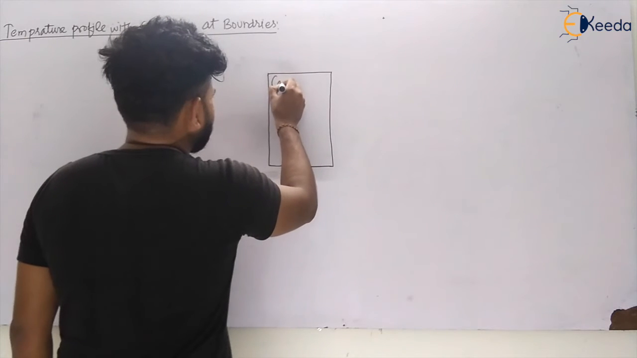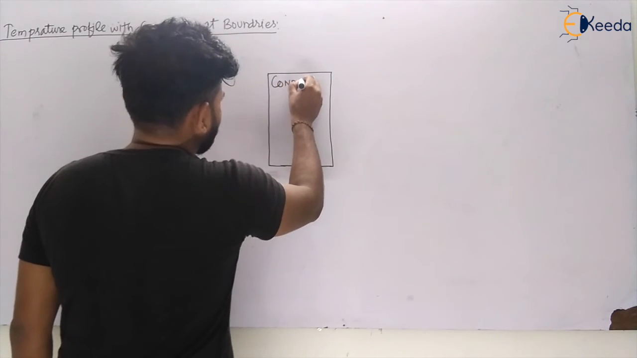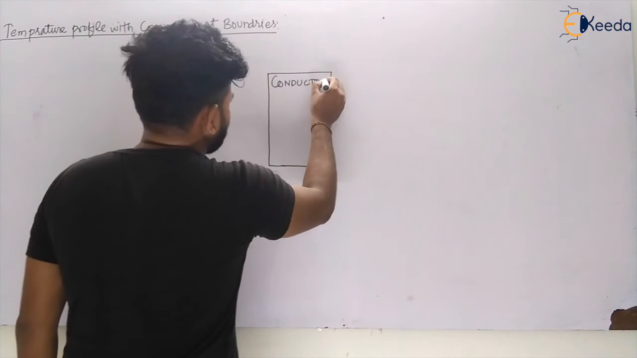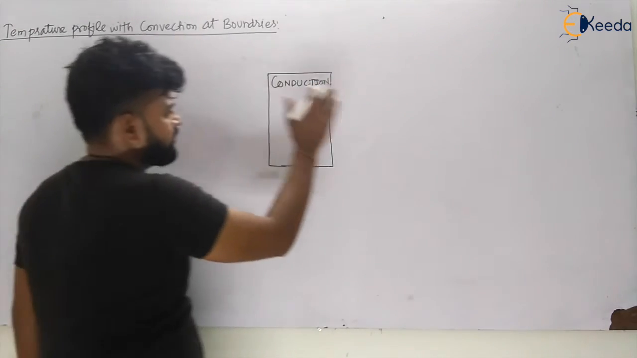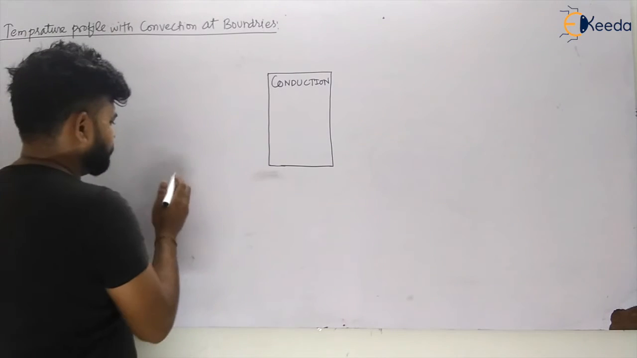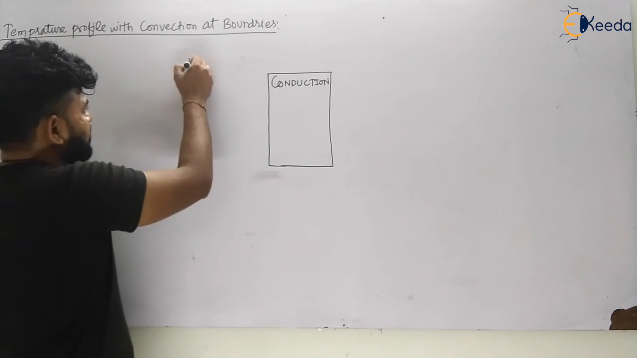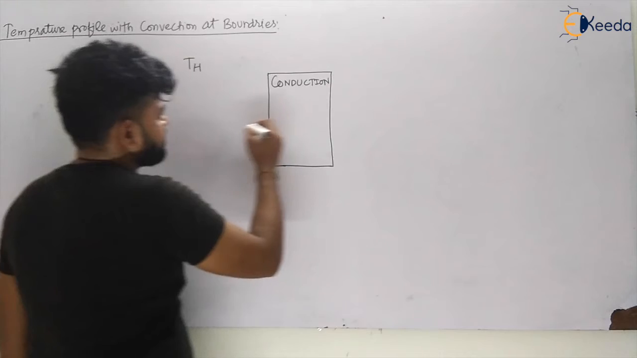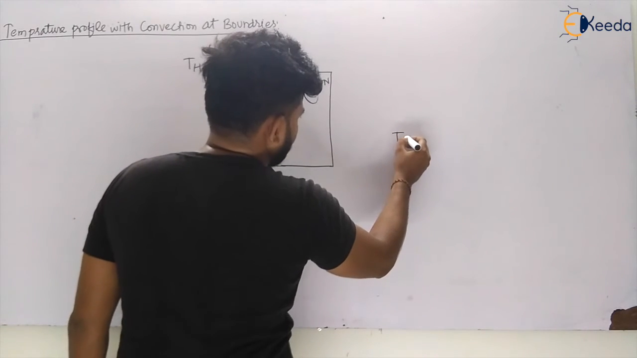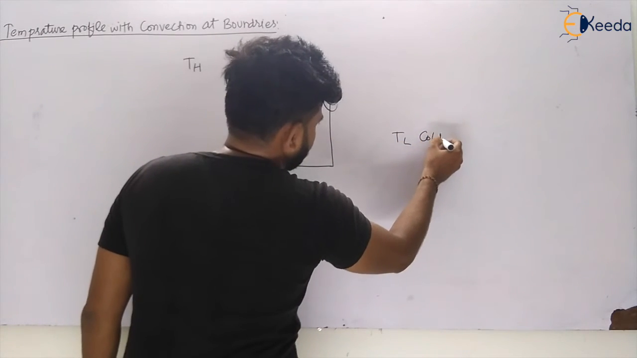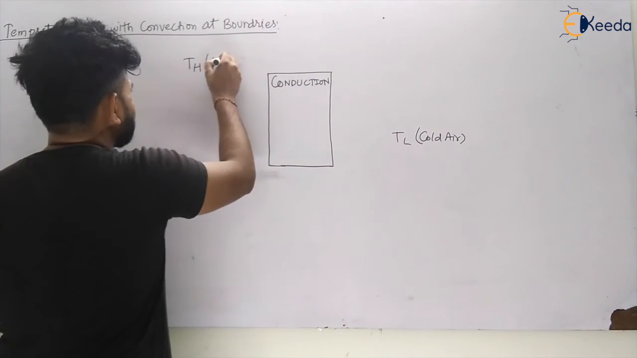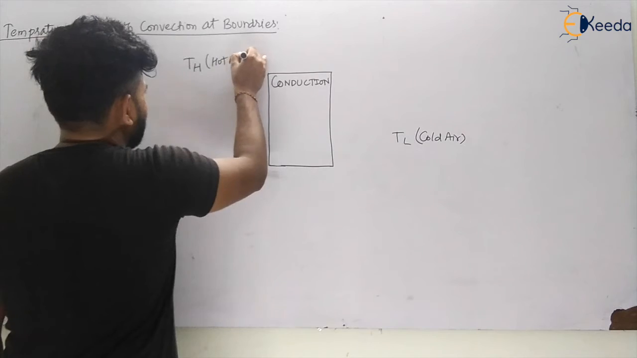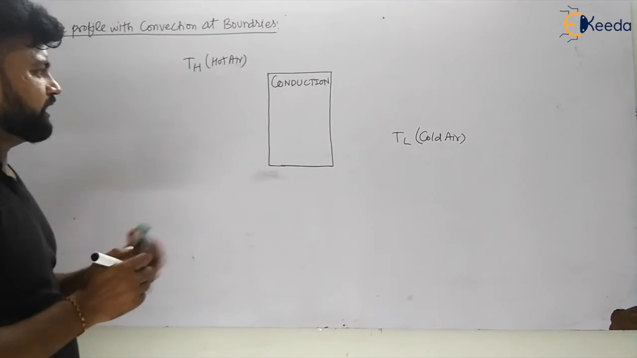So what will be there? There will be conduction. And if one side has some higher temperature and the other has some lower temperature, this side I am assuming is T higher, this side I am assuming is T lower. Cold air is here and hot air is this side. So there will be convection at both the surfaces.